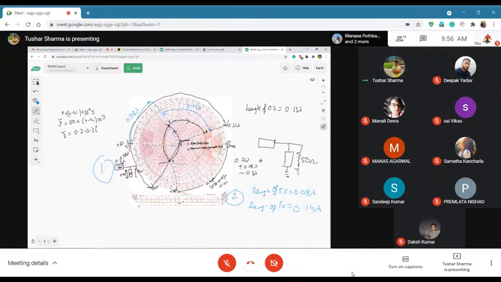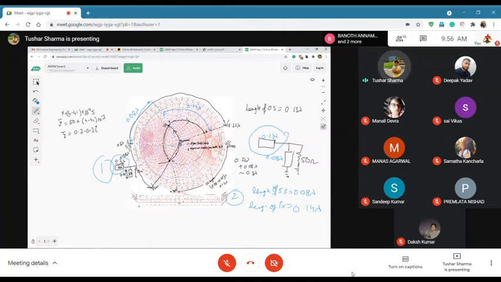So again, this is 0.14 lambda and this is 0.08 lambda. And if you see, the line you require in this case is much longer than the line you require in this case, right?